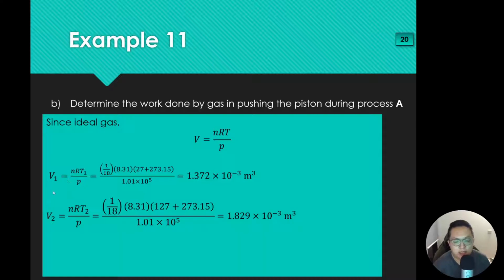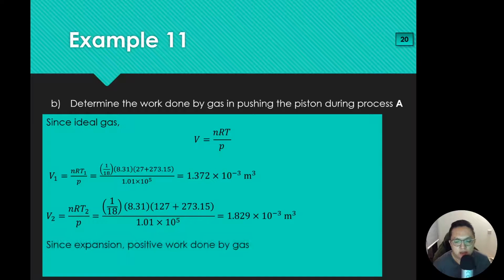Or you can combine the lines to find delta V equals nR over P times T2 minus T1. That works as well. I don't know why the fonts are a bit bigger here. I tried many ways to do it, but somehow the fonts are still different sizes. But I guess it's okay, not a big deal.